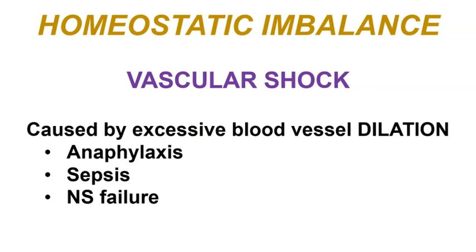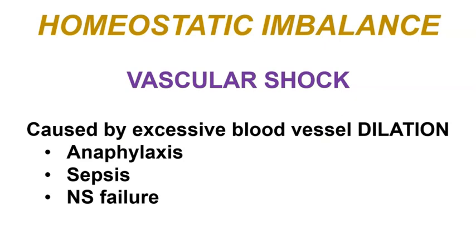So anaphylaxis, which is a major systemic allergic reaction, occurs when histamine, which is a potent vasodilator, is released all over the body, causing a massive inflammatory response due to certain chemicals or certain stimulants, which we'll look at in a second. Sepsis, which is due to bacterial infections, is also a cause of vascular shock because we see that bacterial toxins are really potent vasodilators.